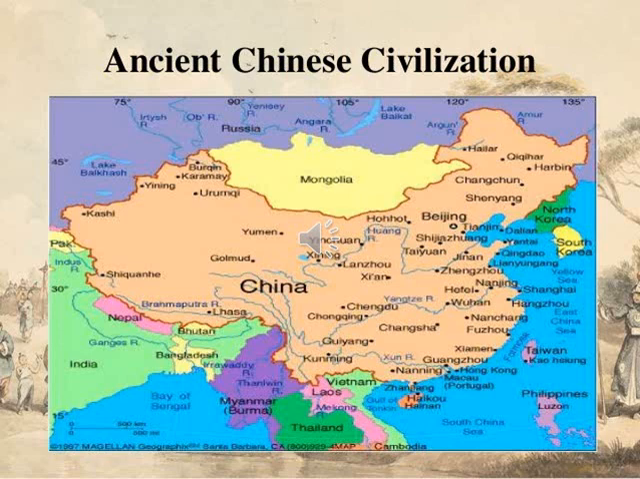Among the four major ancient civilizations of the world, the Chinese civilization is one of the most important civilizations. Already we have discussed the Egyptian civilization, then the Mesopotamian civilization. Apart from that, the Chinese civilization is also an important one. Today's class we will discuss in detail the Chinese civilization.